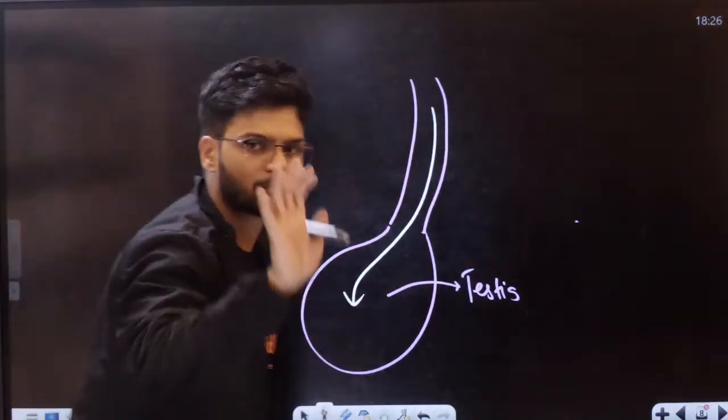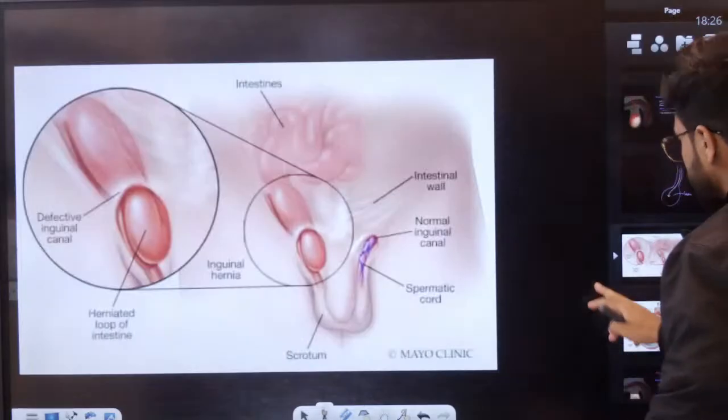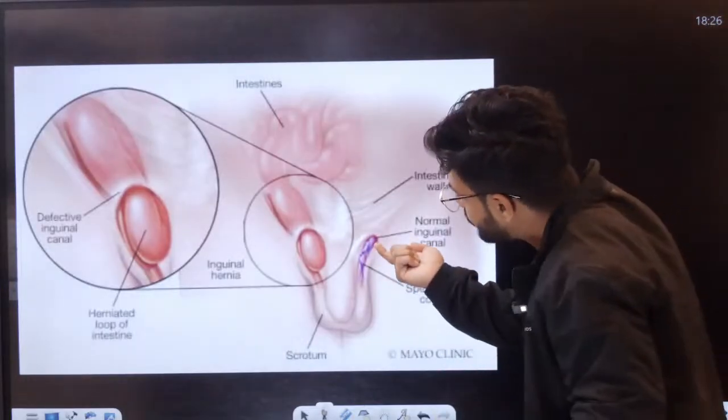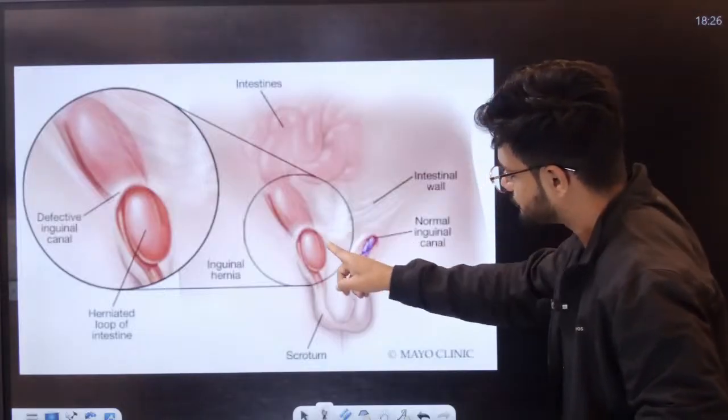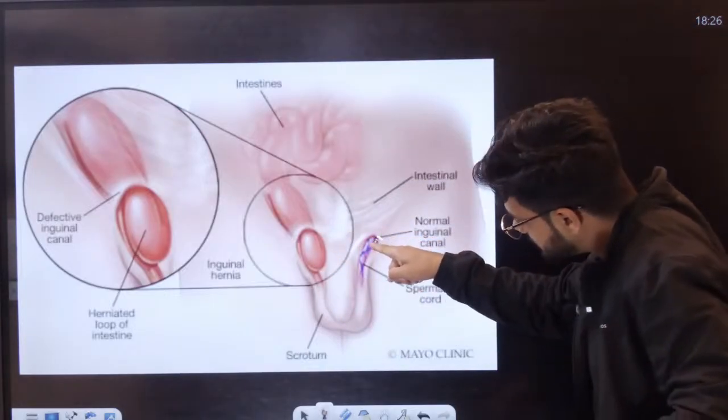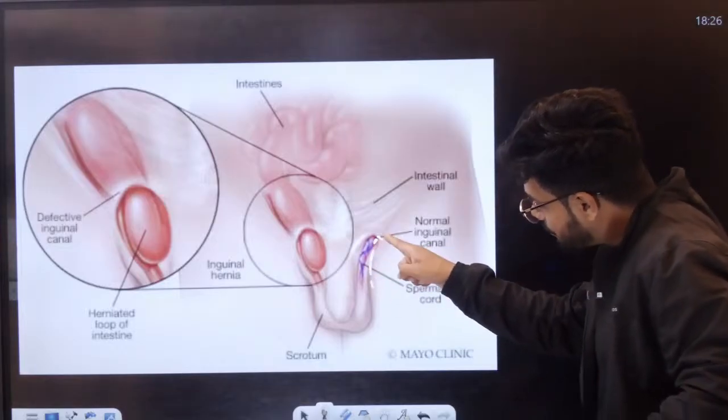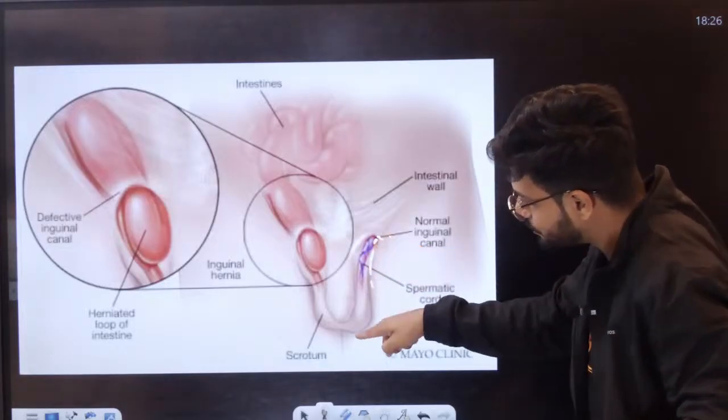It will descend. Let me show you one more image, students. Okay. So all of you have seen this. This is called as inguinal canal here. This is called as inguinal hernia. This is one more disease, forget about that. This region, can you see this? This region is called as inguinal canal. From here, the entire testis will descend into the scrotum.